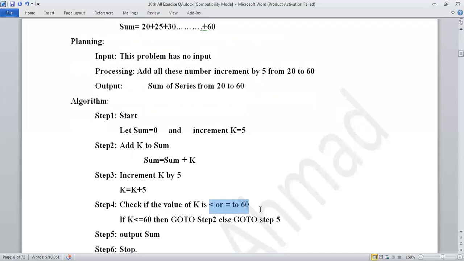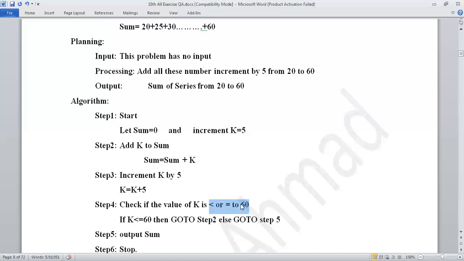I told you at the very beginning of our lecture, what is the definition of loop? The definition of loop is when a number of steps are increasing, or you can say that a loop is used to execute a single step or group of steps again and again. So now watch over here. These two steps will be executed again and again. How much will it be executed? Until the condition is satisfied. So over here, watch, there is a condition: k is less than or equal to 60.